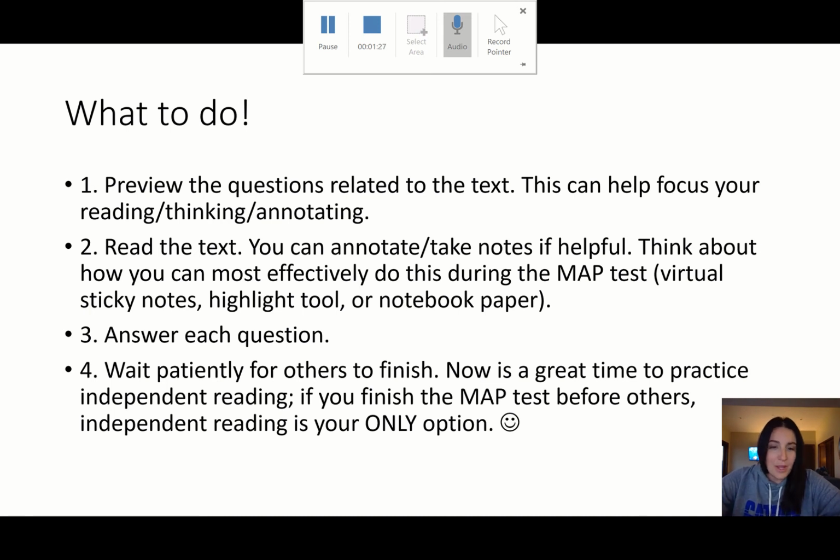Once you get done, you'll want to wait patiently for others to finish. Now would be a great time to practice that independent reading. If you finish the MAP test before other people, independent reading is your only option. You don't get to leave, you don't get to play games. So if you have your independent reading book handy, that would be a great option as well.